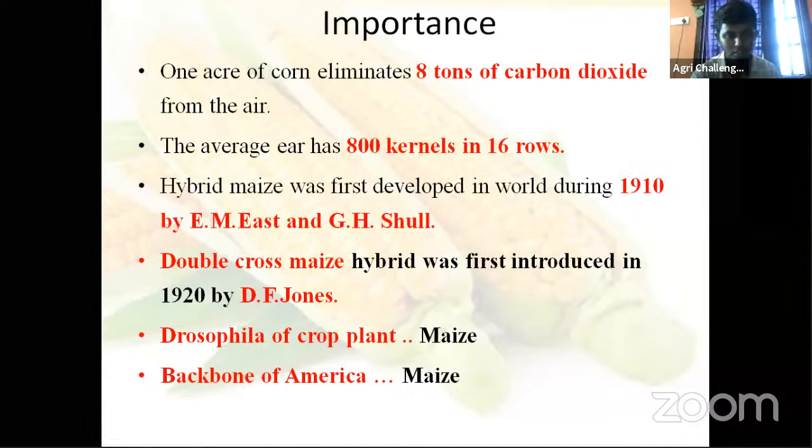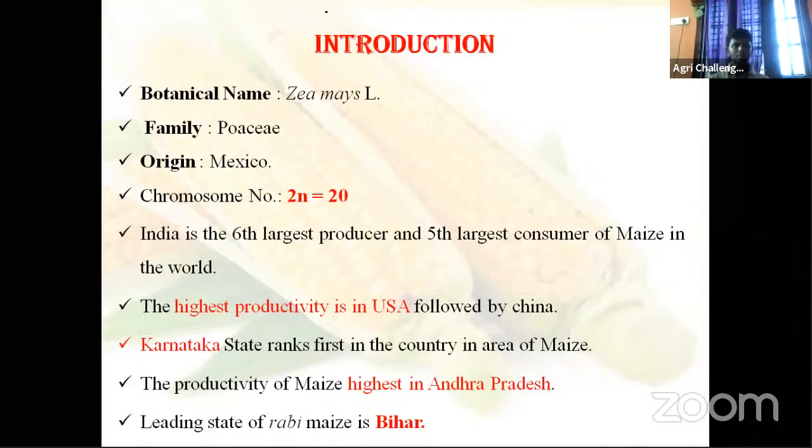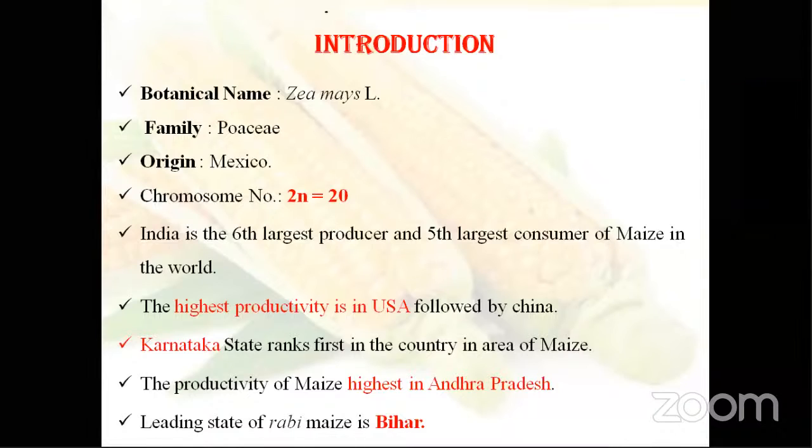And next, these things we have already gone through. Botanical name Zea mays, family Poaceae, Gramineae, origin Mexico. Coming to chromosome number, 2n is 20. Haploid, diploid, tetraploid, hexaploid? Diploid. Right, chromosome number is 20.